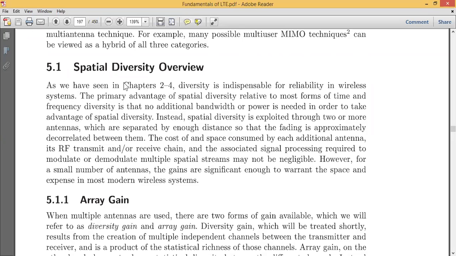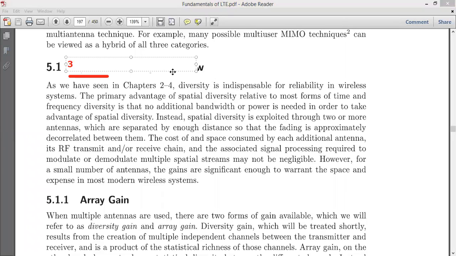So what is spatial diversity? Let us go with the overview here. The primary advantage of spatial diversity is relative to most forms of time and frequency diversity. This is the third type of diversity, other than time and frequency. Time is one, frequency is one, but this is the third type, called spatial diversity. Just like the time domain and frequency domain, we have the spatial domain.